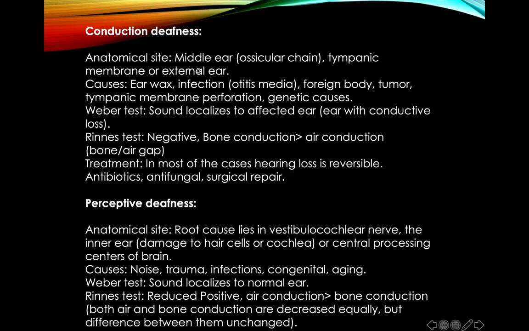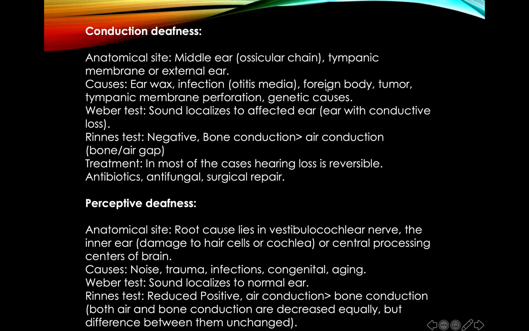Conductive deafness is a deafness which arises due to a problem in either the middle ear, the tympanic membrane, or the external ear. So, what can be the problem? It can be earwax in the ear canal, or an infection, especially of the middle ear, known as otitis media.